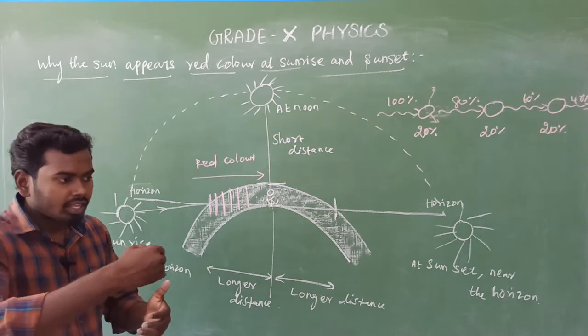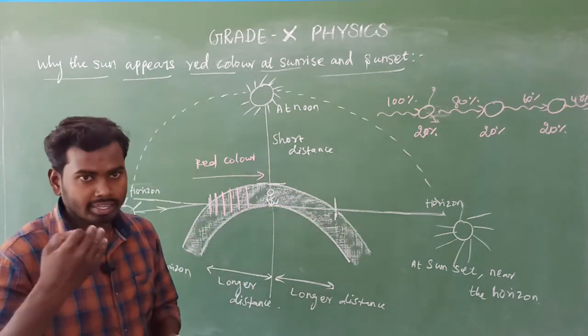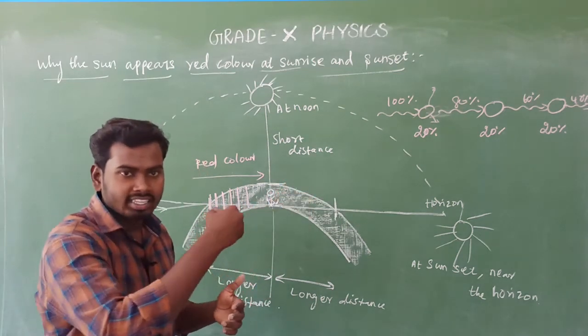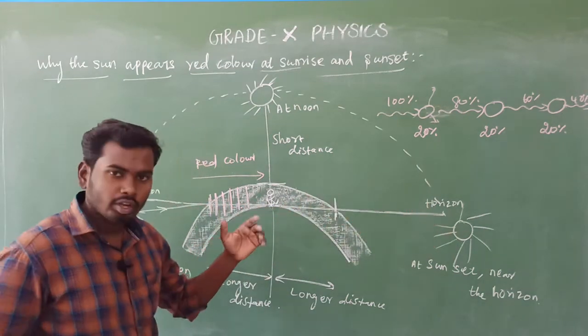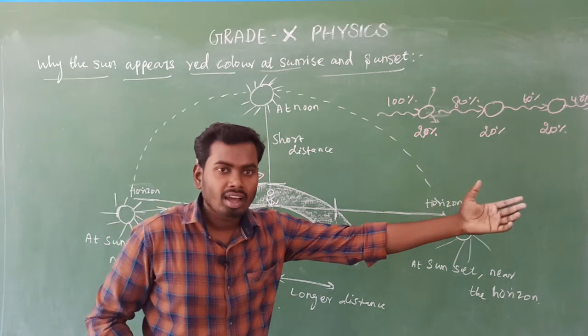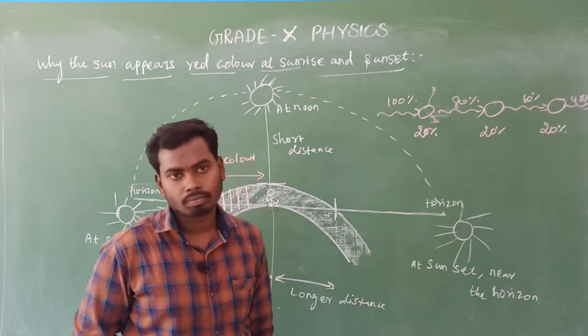So if the light's traveling distance increases, scattering also increases. Finally the intensity of the light will be zero.